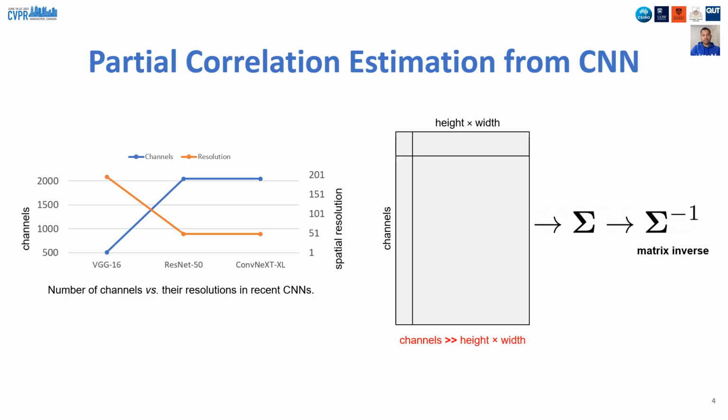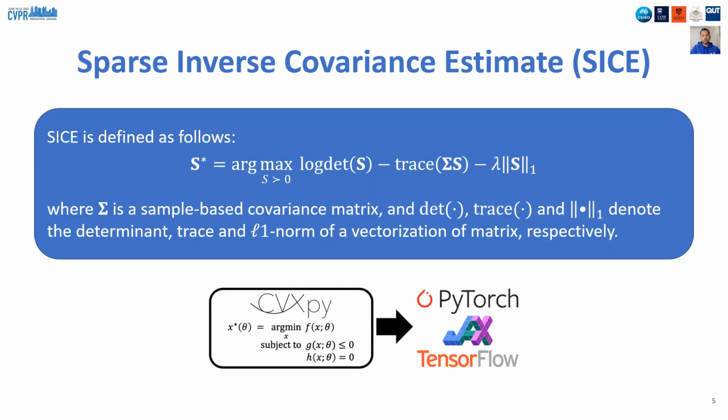We propose partial correlation to remove the confounding effect. Partial correlation can be estimated by computing the inverse of the covariance matrix. However, given the low spatial resolution and higher number of feature channels in recent CNNs, it is difficult to reliably estimate the inverse of the covariance matrix. To improve this condition, we propose the sparse inverse covariance matrix, or SICE in short.